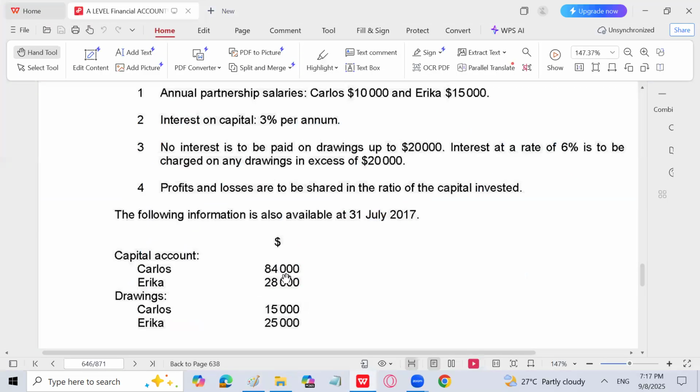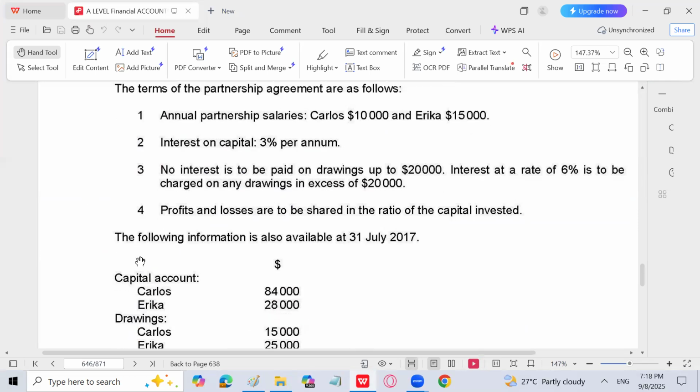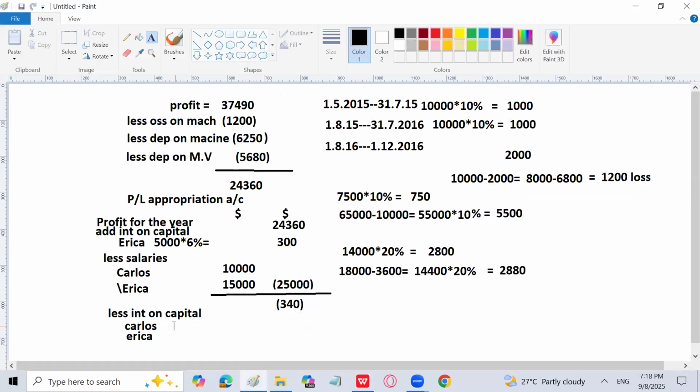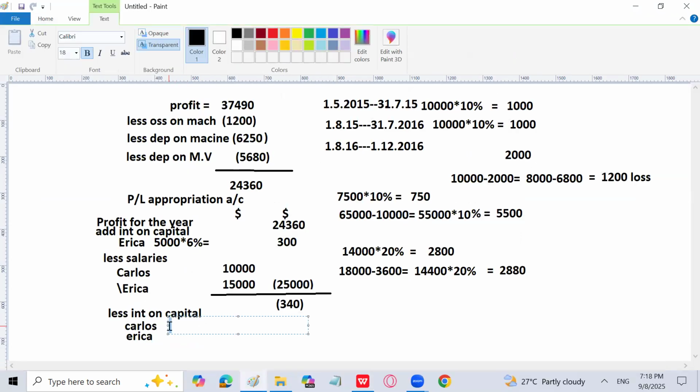So interest on capital, he has clearly stated, is 3% per annum. So 84,000 and 28,000 is the amount of capital, right? So let's write it down. 84,000 into 3% and 28,000 into 3%. Can you tell me what amount will come?